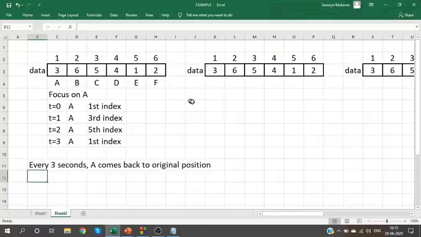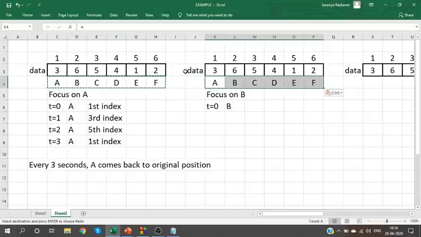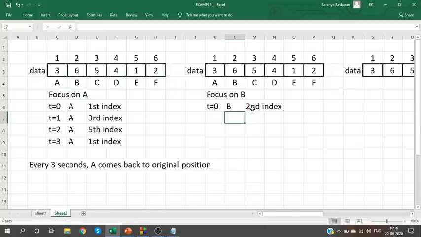Next, B. Now let's focus on B. At t equal to 0, with the same arrangement, B is initially at the second index.